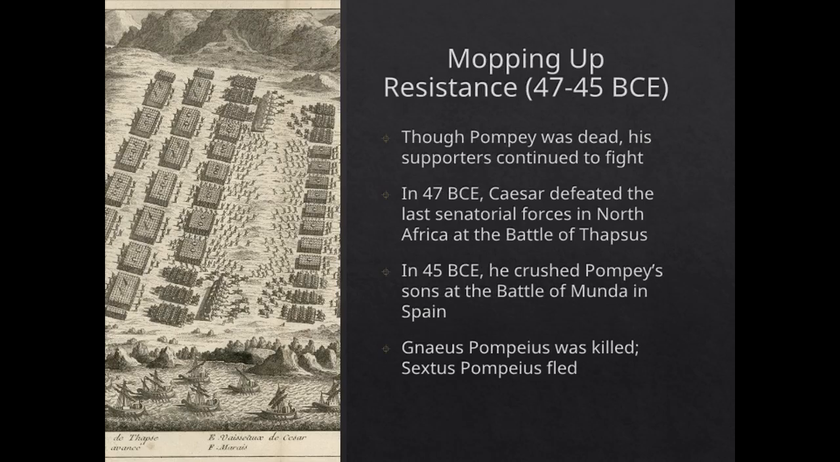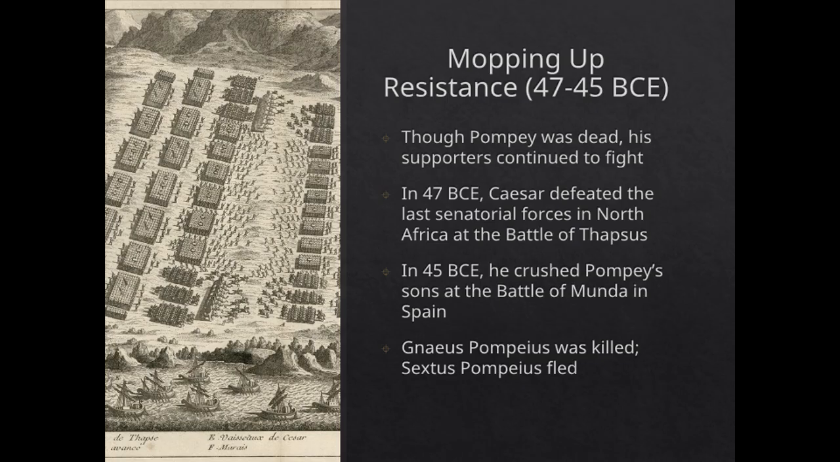In 47 BCE, he defeated the last senatorial forces in North Africa at the Battle of Thapsus. However, the final battle took place in 45 BCE, when he faced Pompey's sons, Gnaeus and Sextus Pompeius, in Spain at the Battle of Munda.